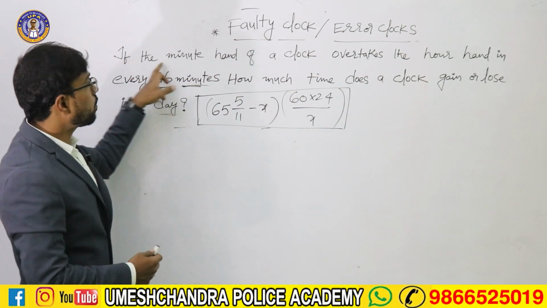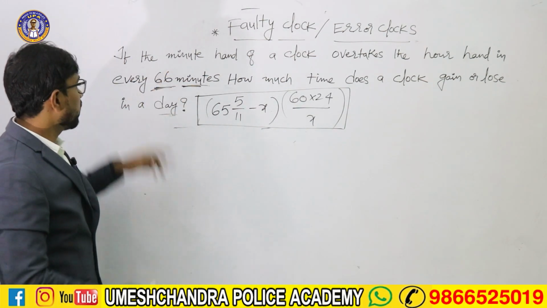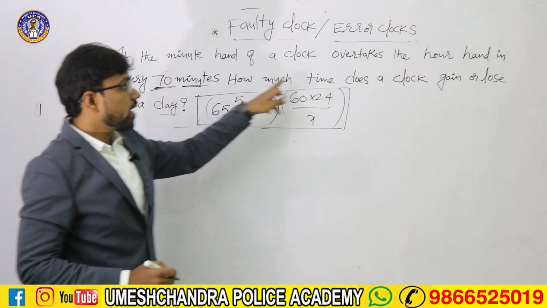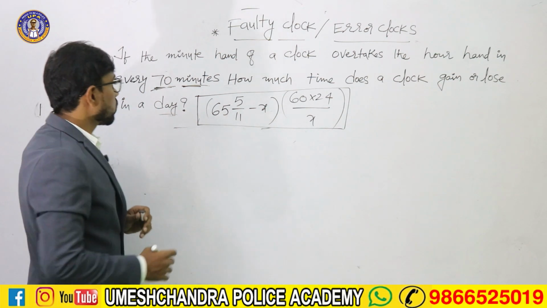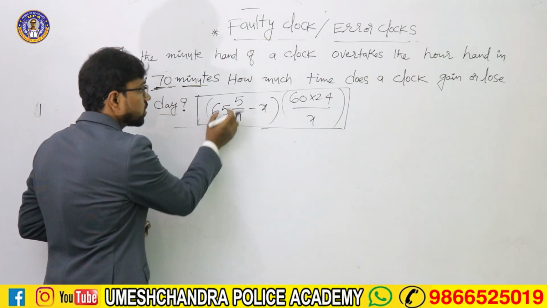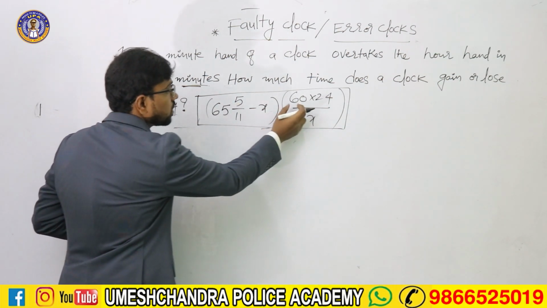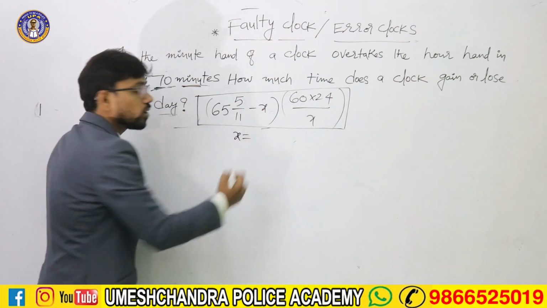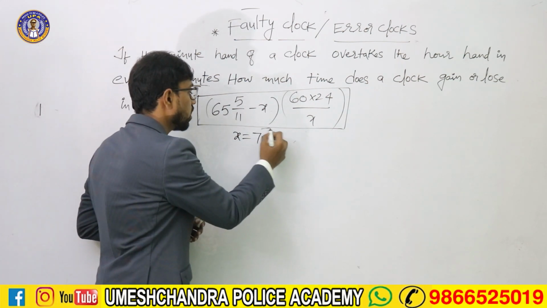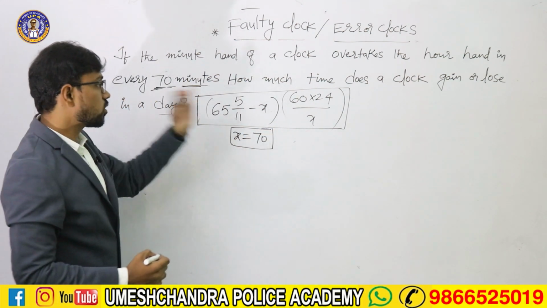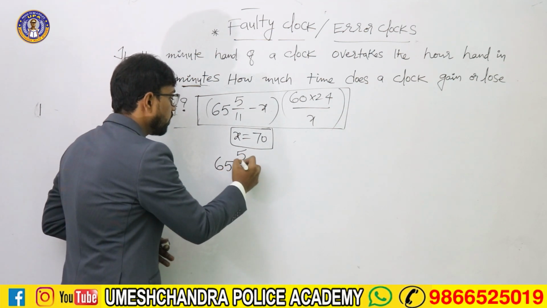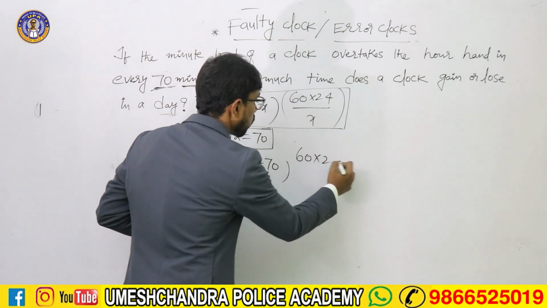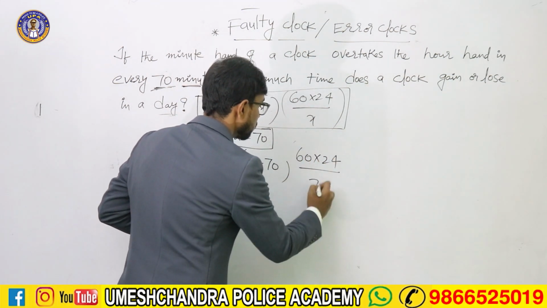If suppose the question is, if the minute hand of a clock overtakes the hour hand in every 70 minutes, how much time does a clock gain or lose in a day? So we have a short formula, (65 5/11 minus x) into 60 into 24 by x. In this question, the x value is 70 minutes. So substitute the x value in this formula. So (65 5/11 minus 70) into 60 into 24 by 70.